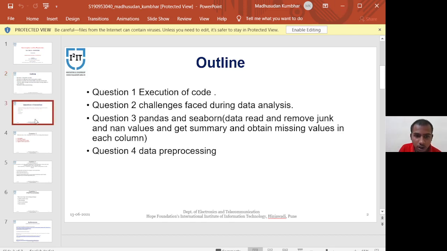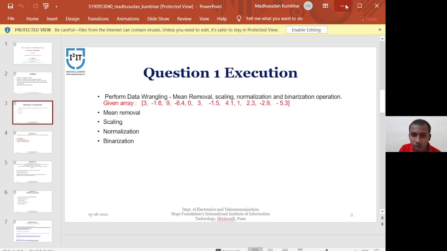Let's move to the first question. The first question is execution of code: perform data wrangling, mean removal, scaling, normalization, and binarization operations. These four operations I have to do, and the given data is an array: 3, minus 6, 9, and so on. Let's do this coding on the Jupyter notebook.